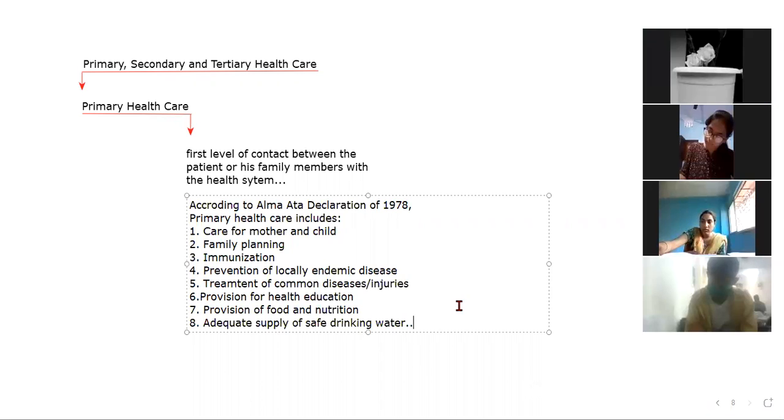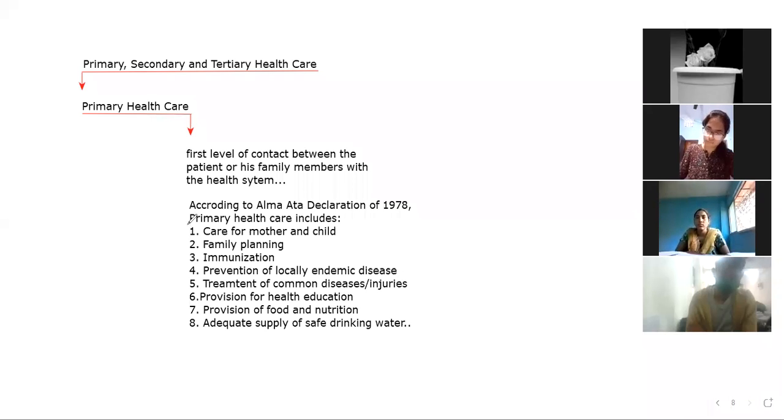If the question is what the primary healthcare system of India is, and what the problems related to the primary healthcare system in our country are, this will be a very general question.